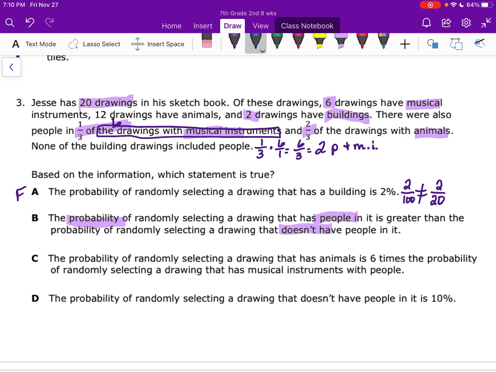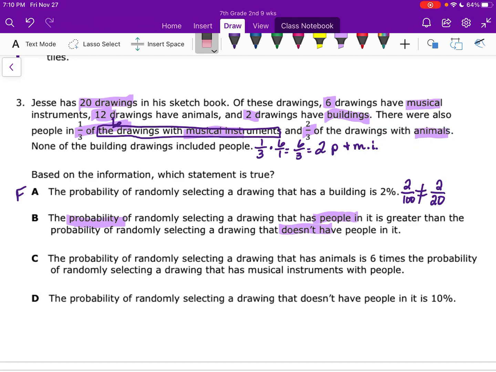I'm going to change colors for the next one. Then 2/3 of the drawings with animals have people. How many drawings have animals? 12. So we're doing 2/3 of 12. I should just put the multiply sign.